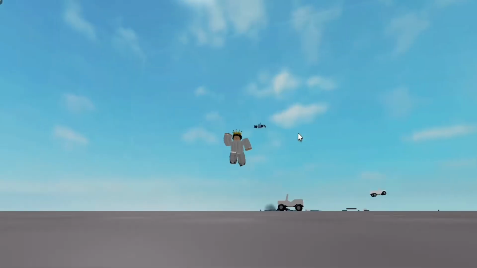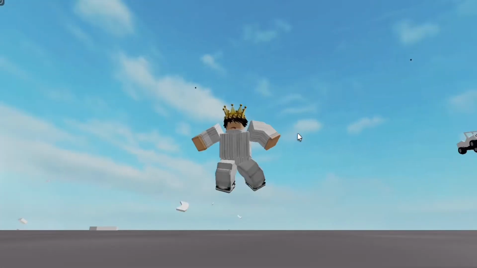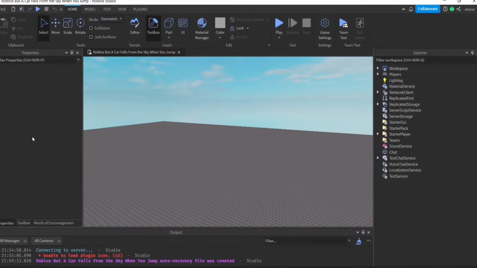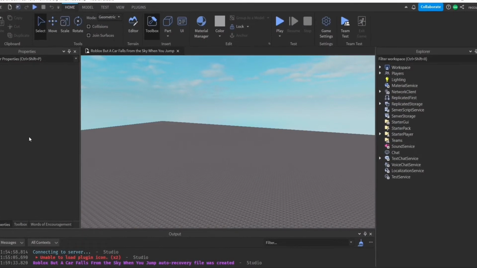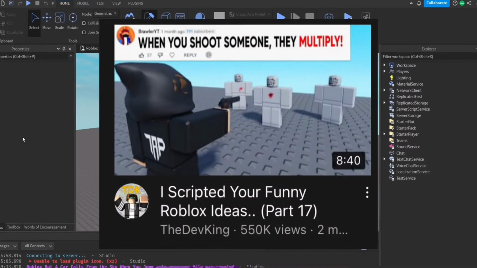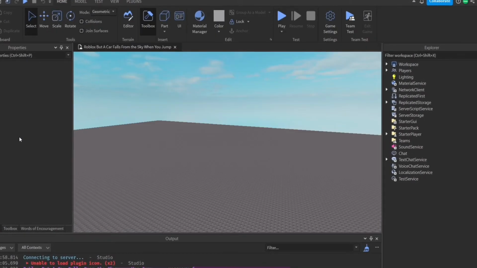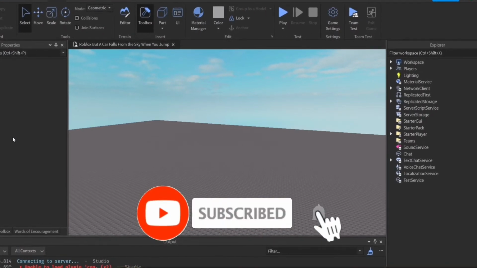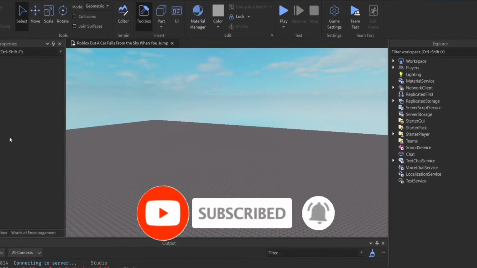So every time we jump, it causes a car to fall. Scripting your funny ideas. In my Discord server, I asked everyone to give me funny ideas that I should script. Now, this is inspired by the Dead King, but I will be adding a twist. The only twist is I'm going to show you how exactly I scripted it, but pretty briefly.